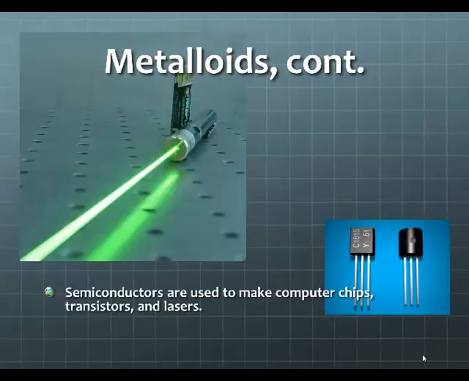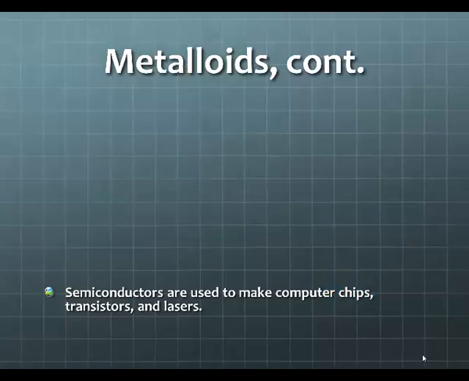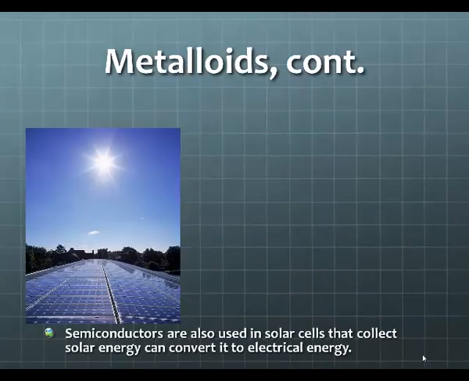Semiconductors are used to make computer chips, transistors, and lasers. Semiconductors are also used in solar cells that collect solar energy. The solar energy is then converted to electrical energy, and we use that electrical energy inside of our homes.